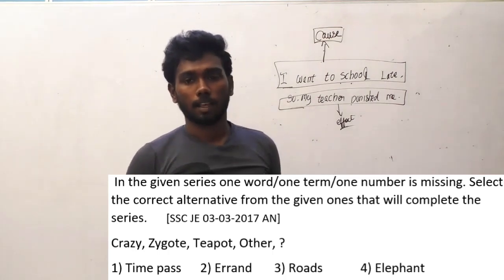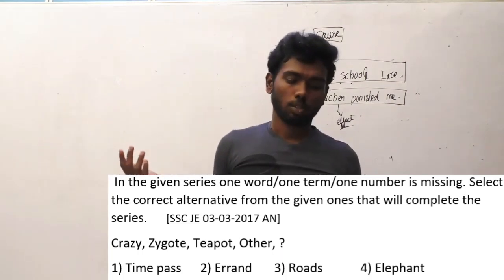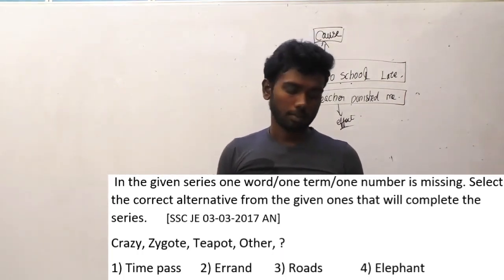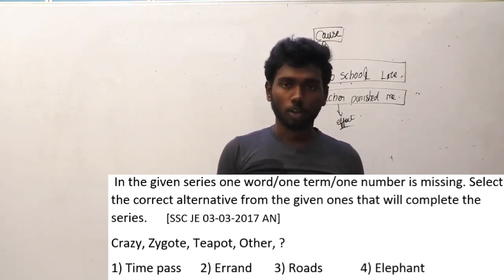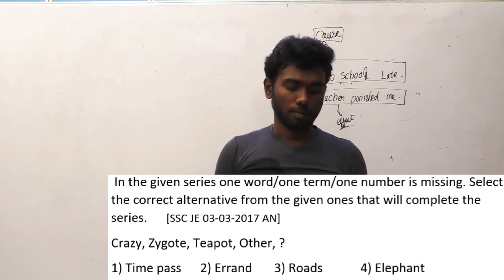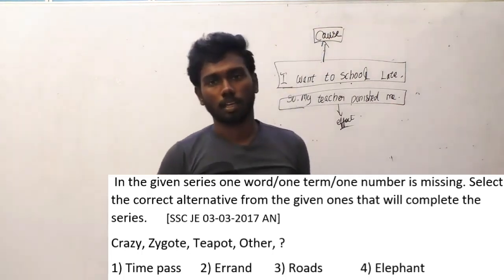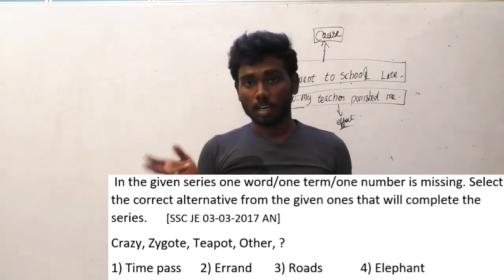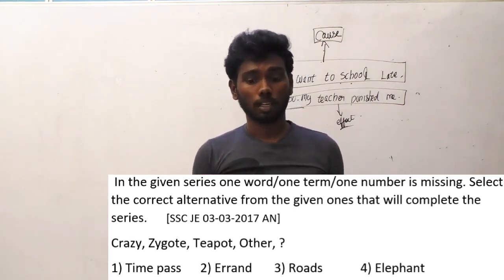This question follows the pattern of the questions we have solved previously, and most of you have already guessed the answer correctly. The answer is option B, errand. Now I am going to reveal the logic. For crazy, the last 2 letters are ZY, and for zygote, the first 2 letters are ZY. Yes, you have guessed the logic correctly. The last 2 letters of the first word are the first 2 letters of the next word.